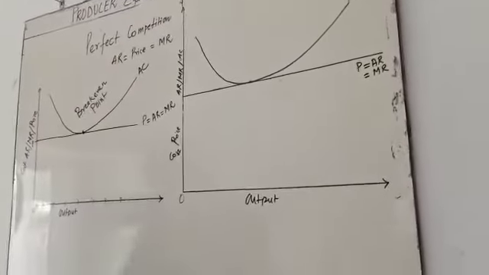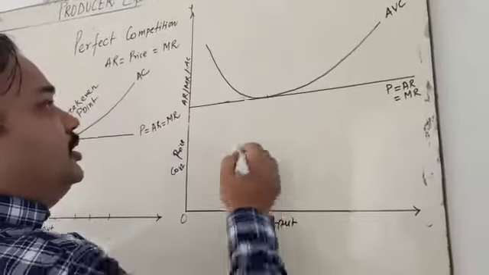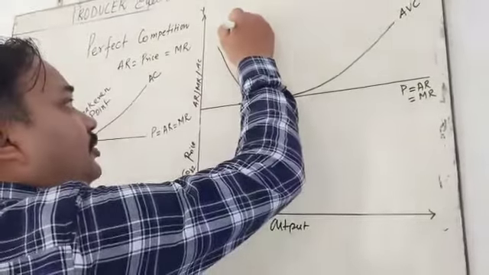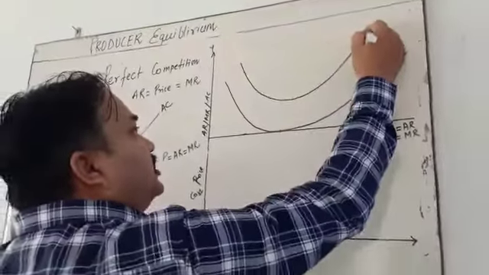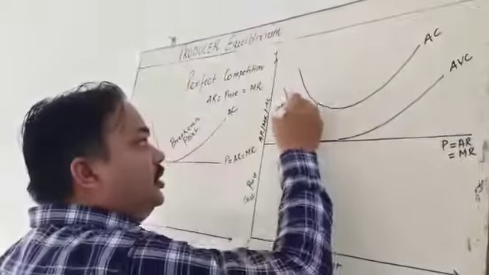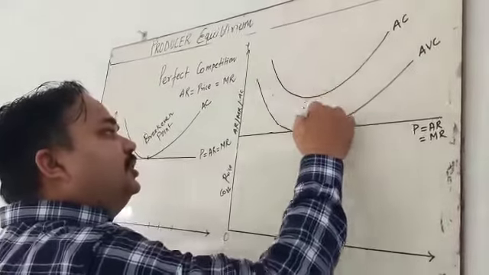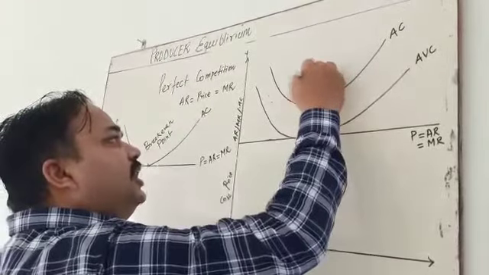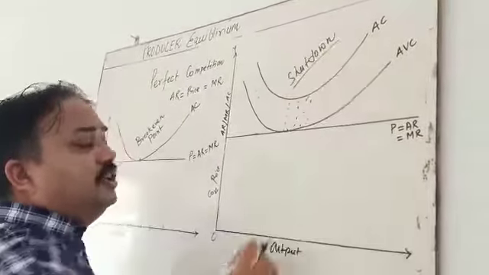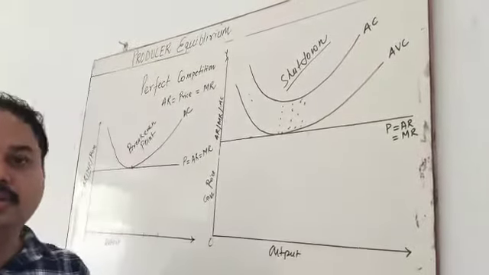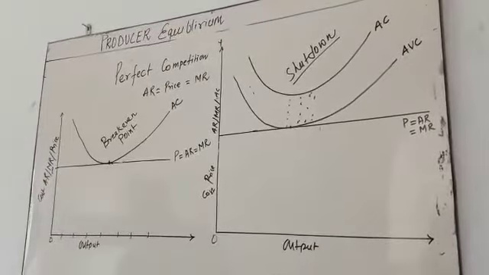So this position is called the shutdown position. Why? Because he is unable to fulfill all the cost, that is, the average cost. In this graph position, when you go up to this position, this is called the shutdown position. Shutdown means close. Close the business. Why is the producer going to close the business? Because he is facing the loss.